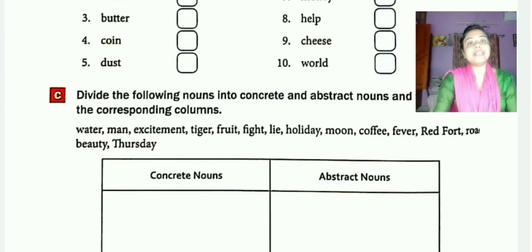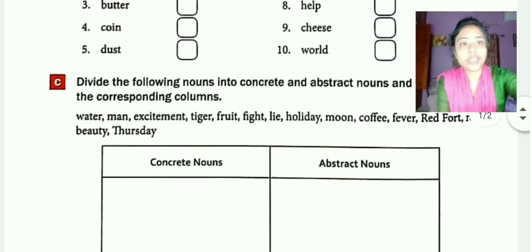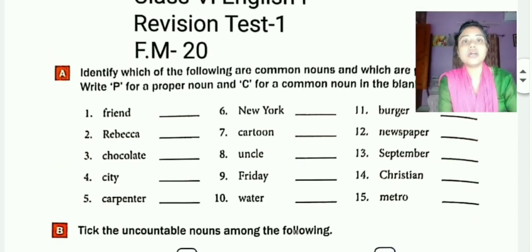And now you will divide these nouns according to their type. You will just categorize that. Okay, so here every question will contain half mark. So the total it contains 40 questions and the full mark, that is 20. Okay, so this is your revision test number 1.